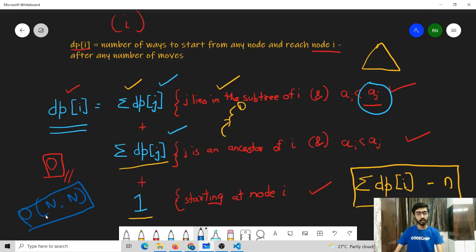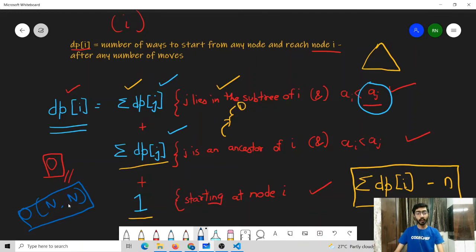Note that this O(n squared) approach is sufficient if we need to solve the problem for our subtask number 2, and this will also be sufficient for our subtask number 1. But for our subtask number 3, the value of n was 10 to the power 5, and so the n squared approach would give us a time limit exceeded.